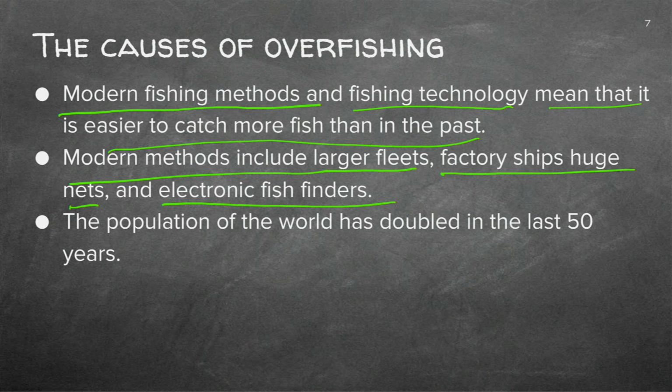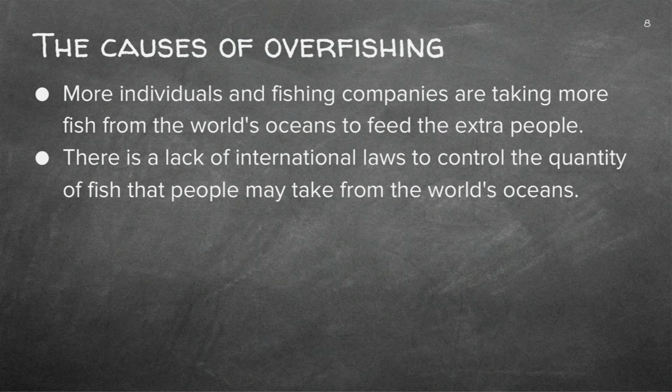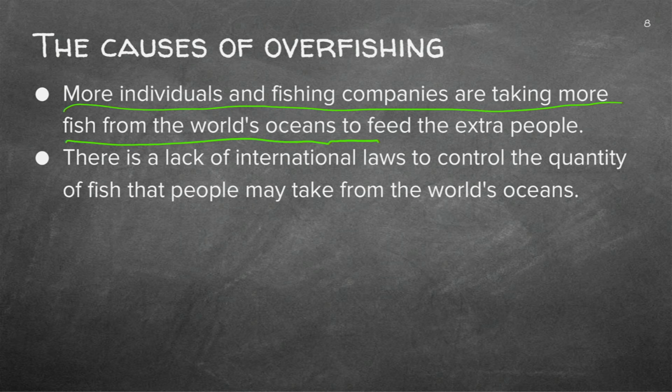The population of the world has doubled over the last 50 years. Hence, we need more fish as a source of food, for us to eat or to consume. The other cause is that more individuals and fishing companies are taking more fish from the world's oceans to feed the extra people, since the population is growing.